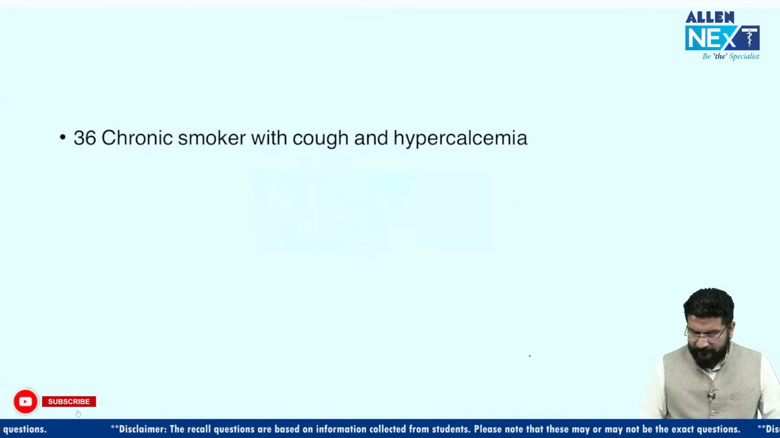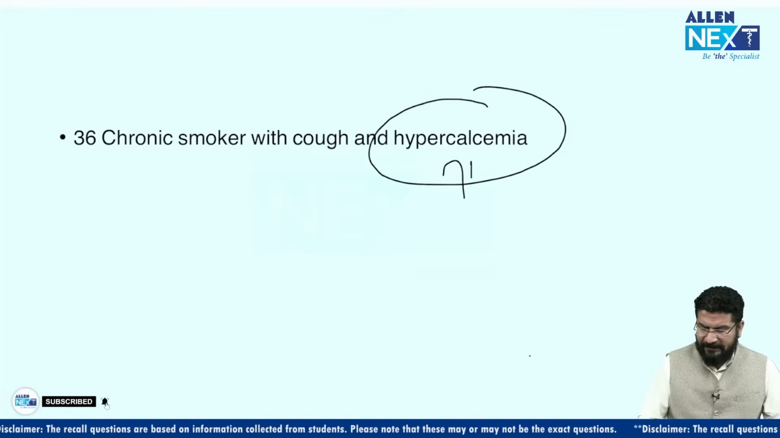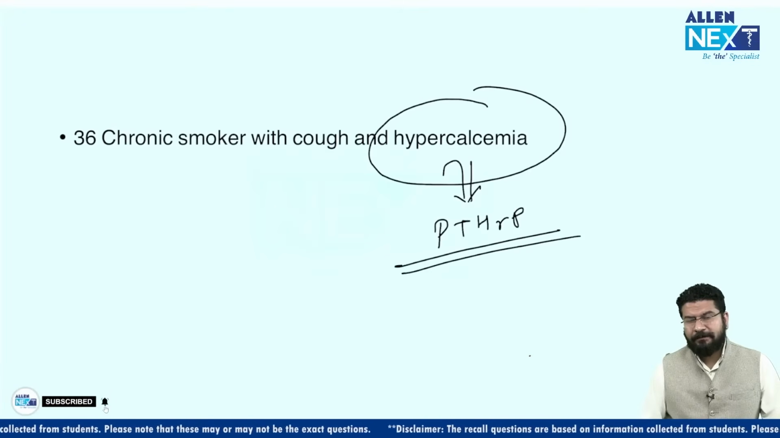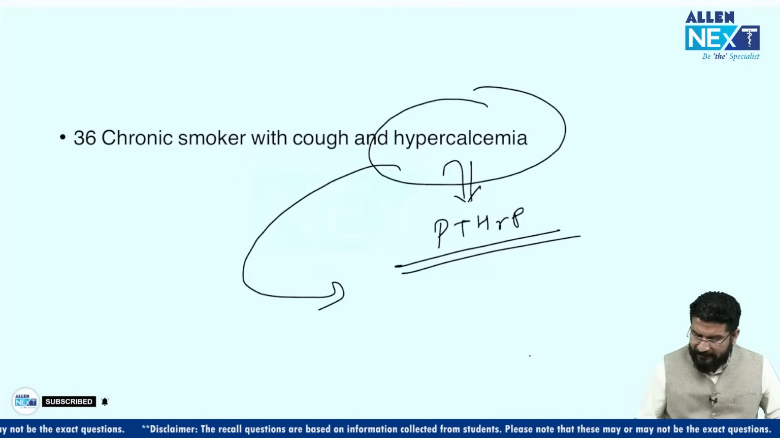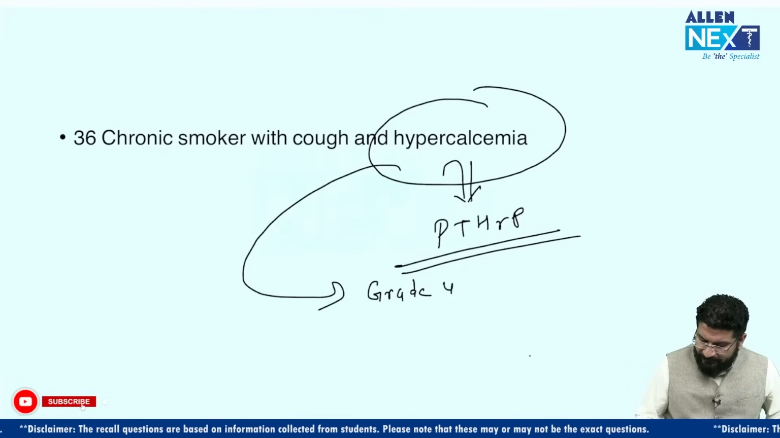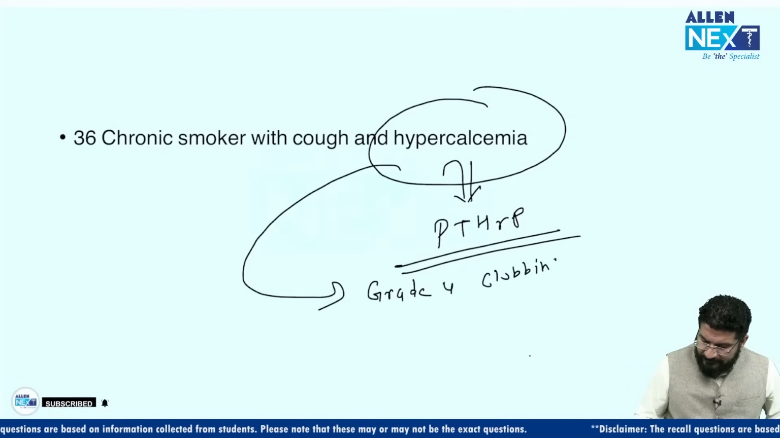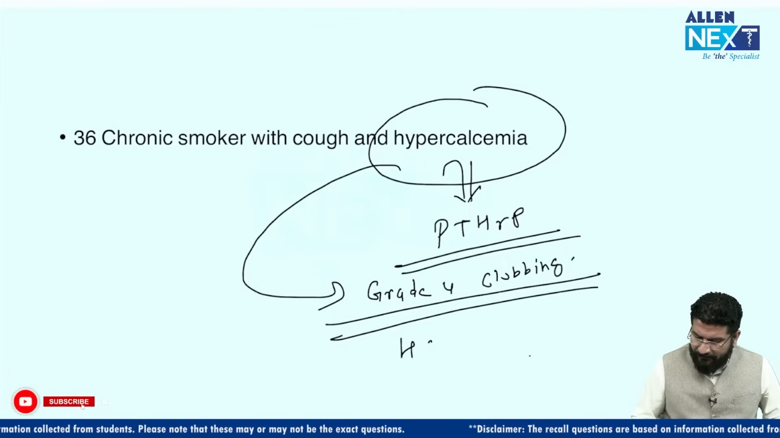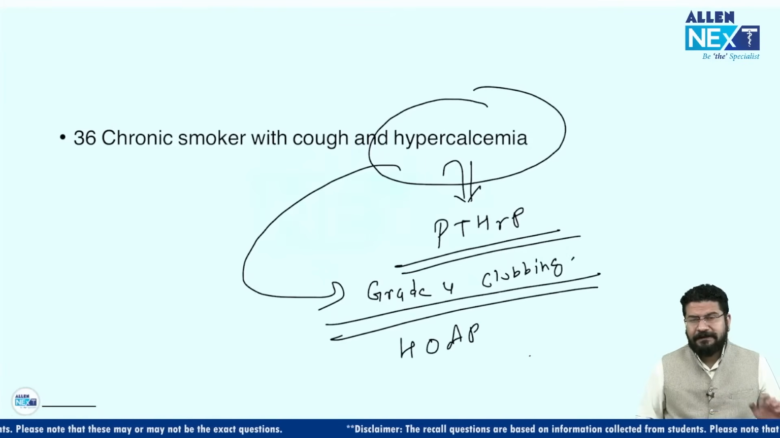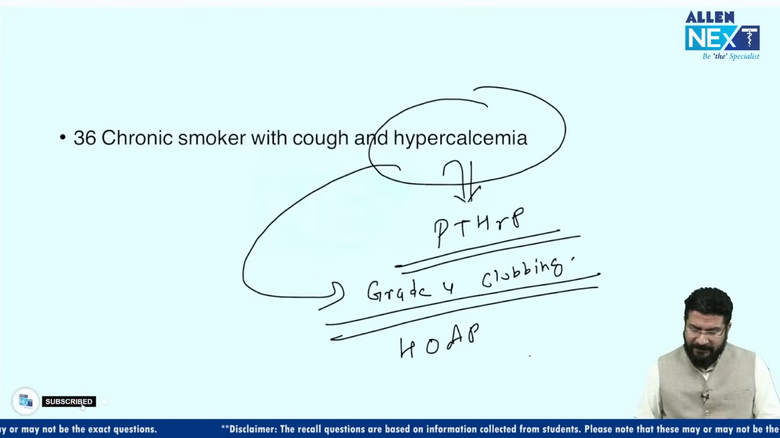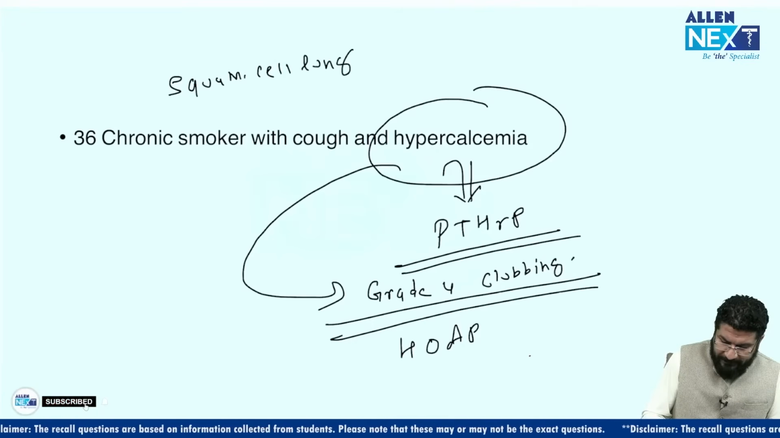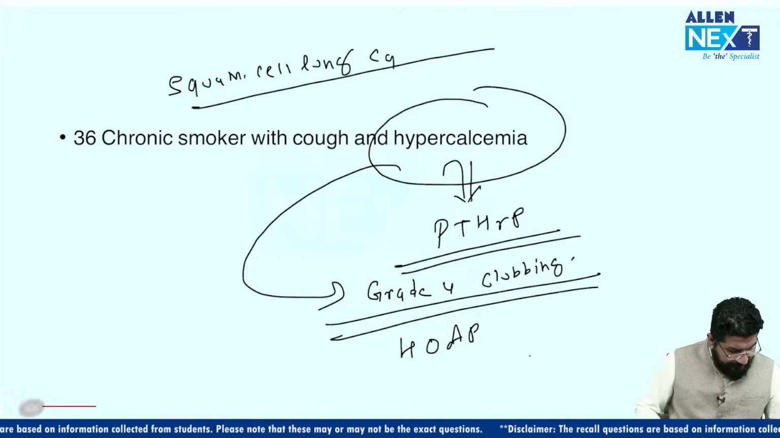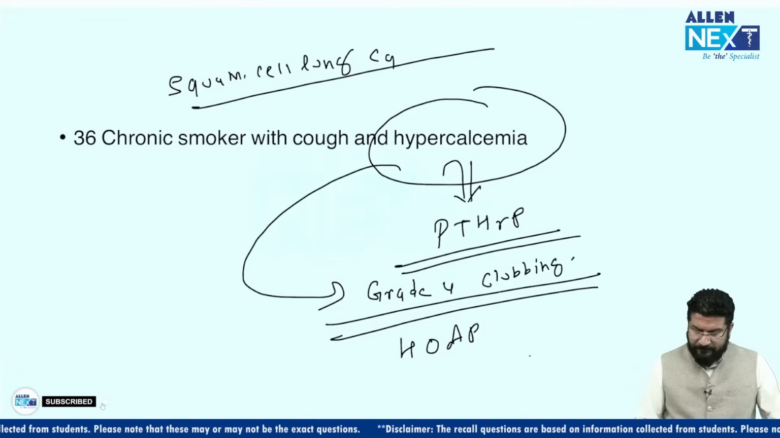Okay, chronic smoker with cough and hypercalcemia. Understand this, hypercalcemia is the hint. Hypercalcemia means there is more calcium, and that is due to PTHrP, parathyroid hormone related protein. Because of this, the patient is developing grade 4 clubbing, and this grade 4 clubbing has a name: hypertrophic osteoarthropathy. This is classically seen as a paraneoplastic symptom in a patient with squamous cell lung cancer. Squamous cell lung cancer. Clear? Paraneoplastic symptom of squamous cell lung cancer.